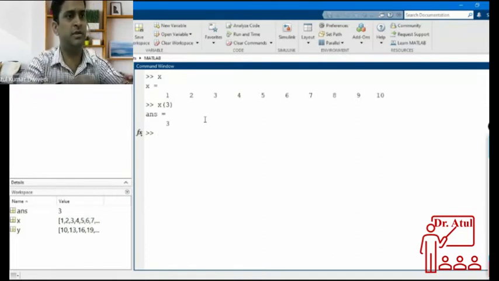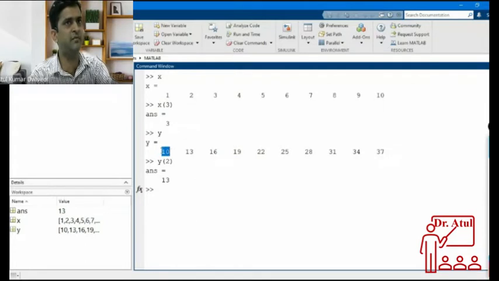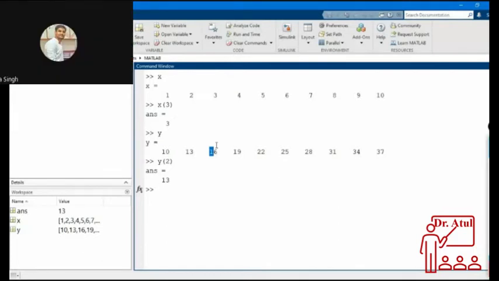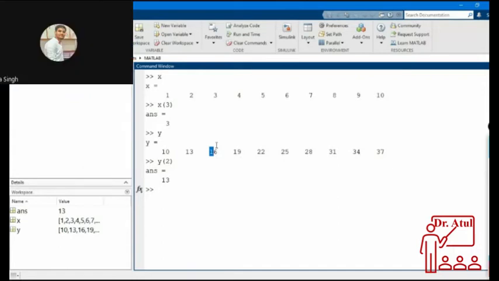Suppose this is another array, phi. If you want to access the second value of this, then you have to write phi of 2. That means indexing is from 1. For the first value you write 1, for the second value you take 2, for the third value you take 3. So indexing is from 1, not from 0. Okay, any other question? No, sir. Thank you, sir.